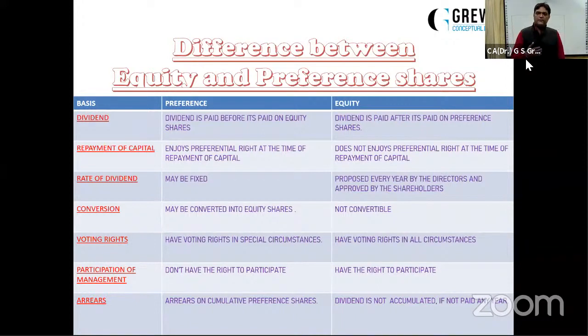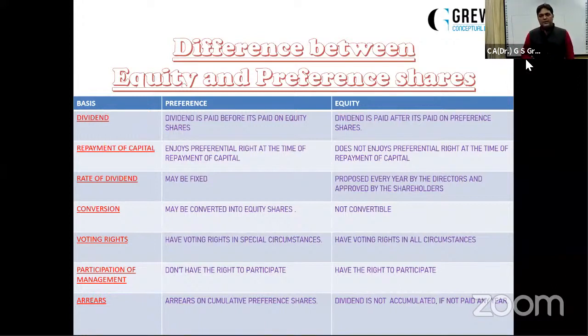And then after payment of preference dividend, the remaining profit is for equity. That profit for equity, the company can either utilize the full amount to pay the dividend. When I'm saying company, it means directors can propose the full dividend, or the directors can propose a part of the profit as dividend, and the remaining can be kept as retained earnings or reserves for the future.